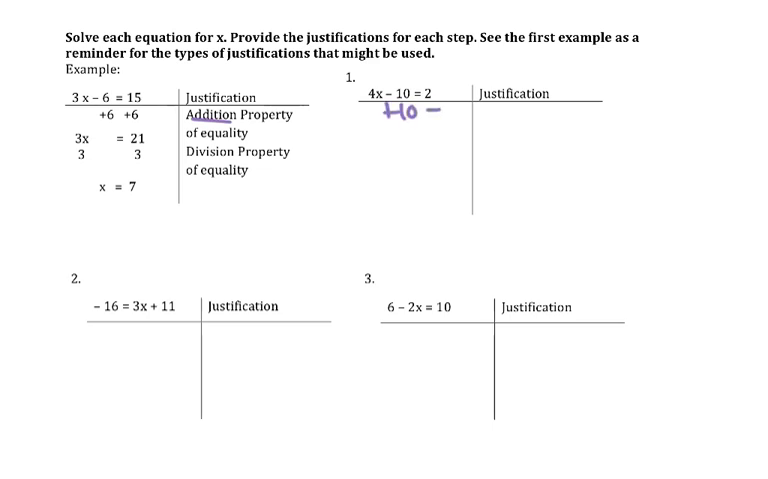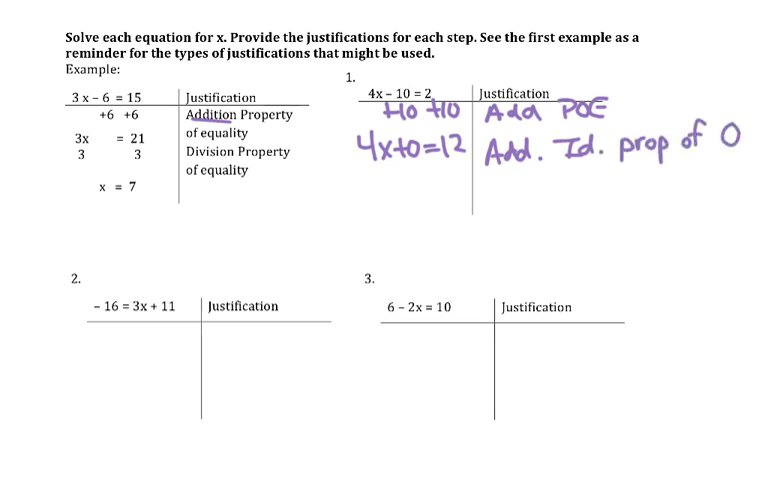So I would add 10 to both sides, using the addition property of equality. Negative 10 plus 10 becomes 0, so I have 4x plus 0 equals 2 plus 10 becomes 12. I can drop the 0 because of that additive identity property of 0. Honestly, I could put additive identity and that would work as well. So then I just drop the plus 0 because that doesn't change anything.